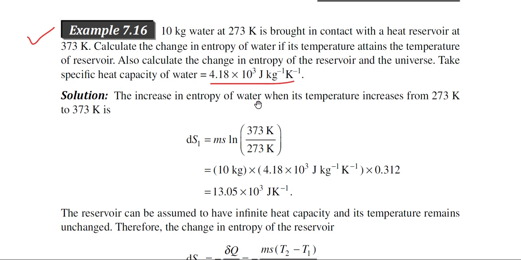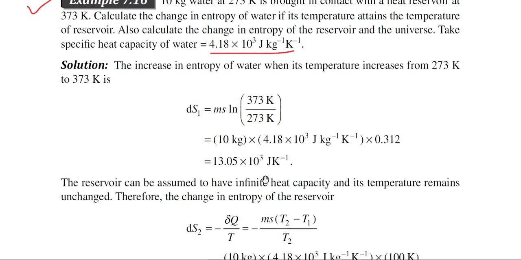Now, the increase in entropy of water when its temperature increases from 273 Kelvin to 373 Kelvin. In that case we can use the expression which we have used in earlier cases, that is, mass into specific heat into ln T2 by T1, where T2 is the final temperature and T1 is the initial temperature. In this particular case 273 Kelvin is the initial temperature, 373 Kelvin is the final temperature.